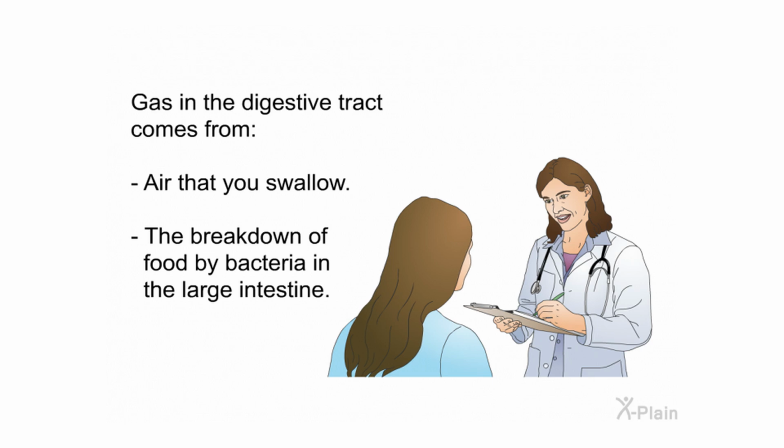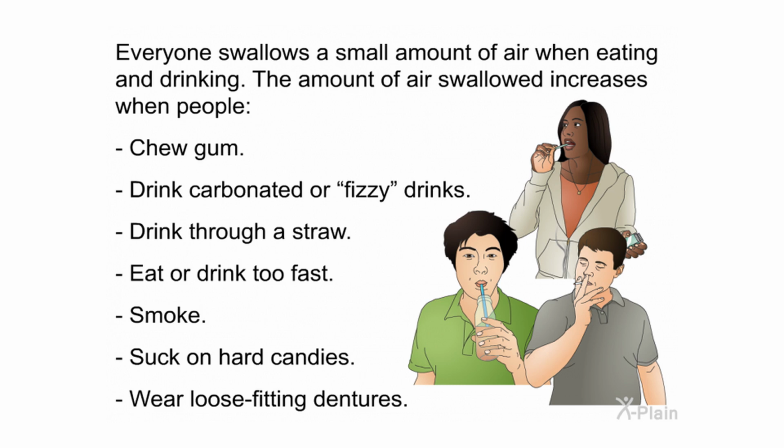Causes. Gas in the digestive tract comes from air that you swallow and the breakdown of food by bacteria in the large intestine. Everyone swallows a small amount of air when eating and drinking. The amount of air swallowed increases when people chew gum, drink carbonated or fizzy drinks, drink through a straw, eat or drink too fast, smoke, suck on hard candies, or wear loose-fitting dentures.